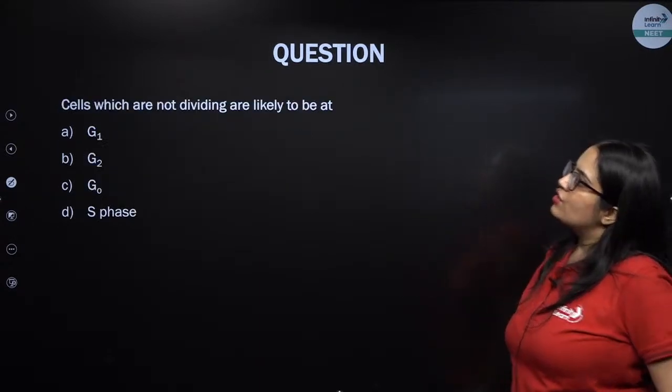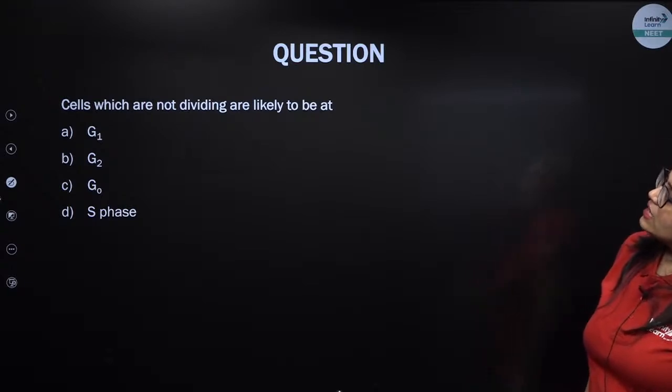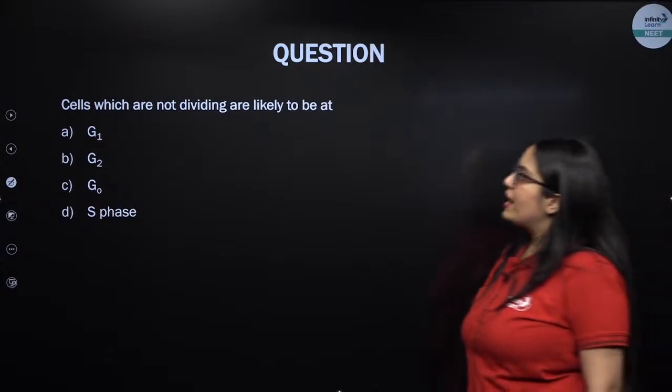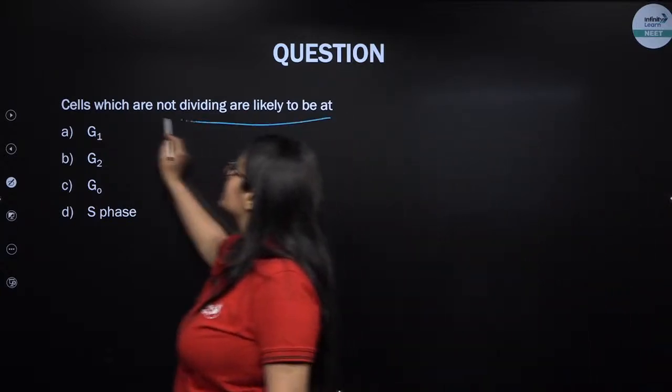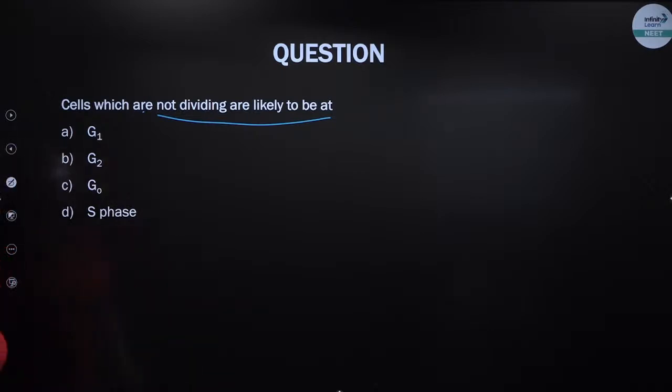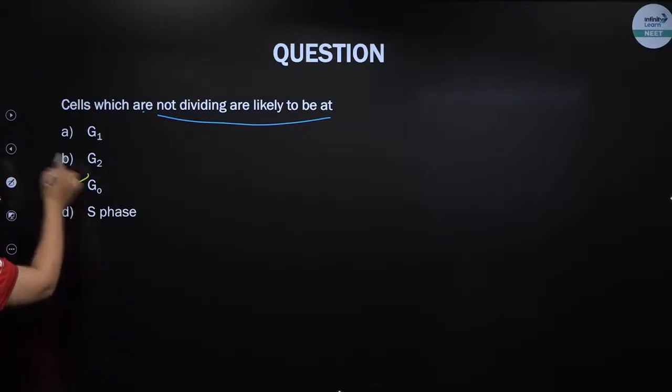Cells which are not dividing are likely to be present at. Come on, everybody. The cells which are not dividing are likely to be present at which stage? Yes, which stage? G0 stage, right?